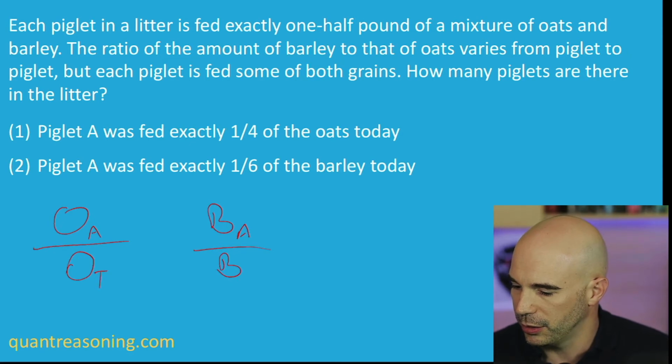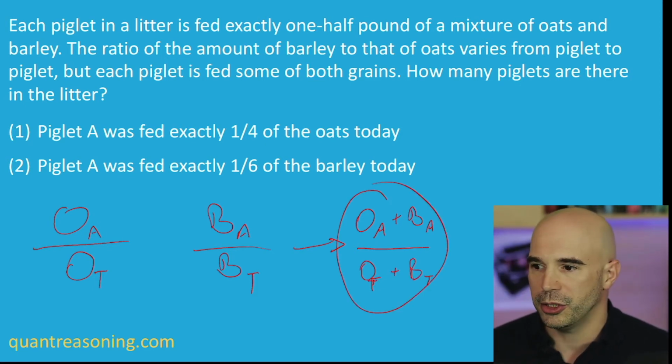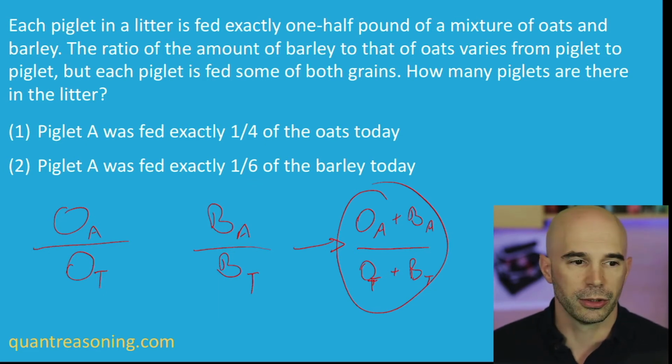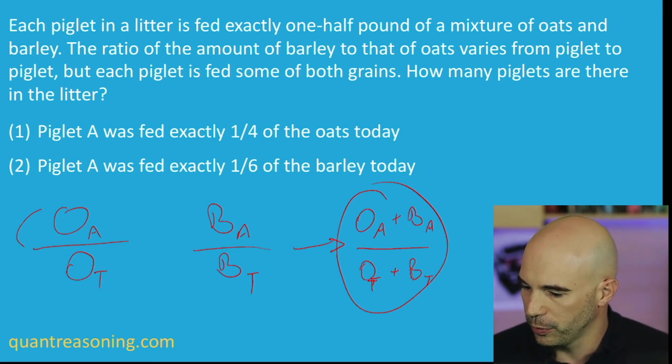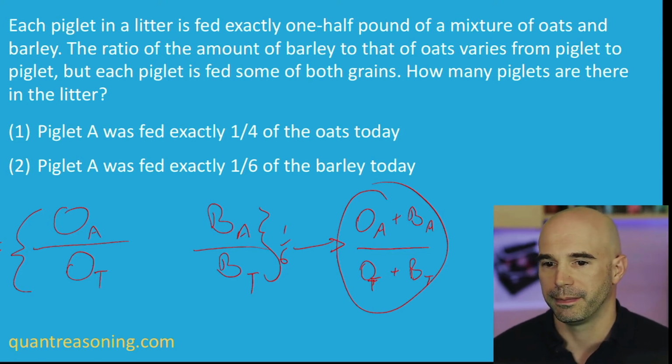Let's call it OT, oats total, and BT, barley total. OA plus BA, that's the total amount that he got out of OT plus BT. That new ratio has to be somewhere in between the original two ratios. And we know from statement 1 that this is a quarter, and we know from statement 2 that this is 1/6, and the combined ratio has to be somewhere in between.